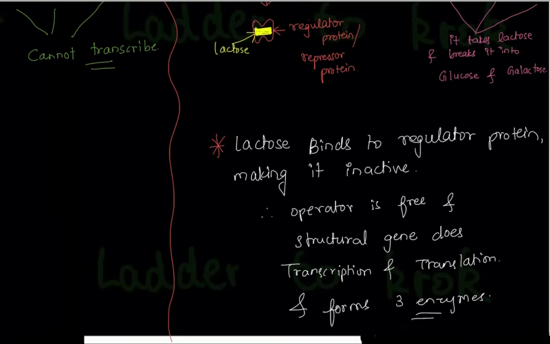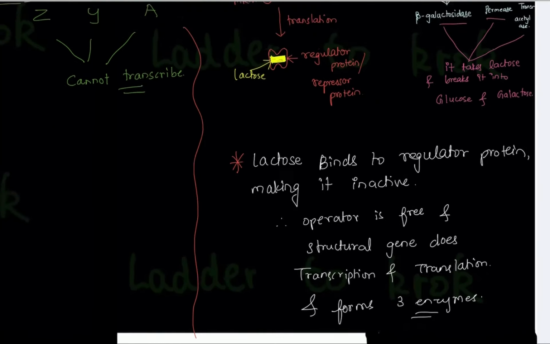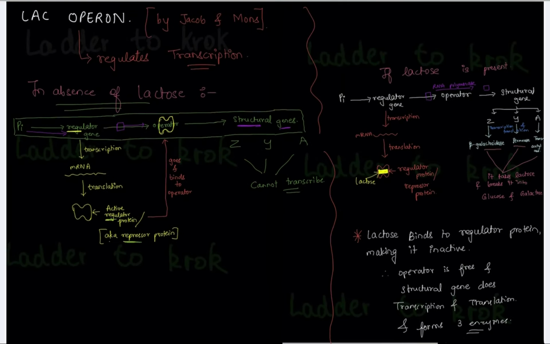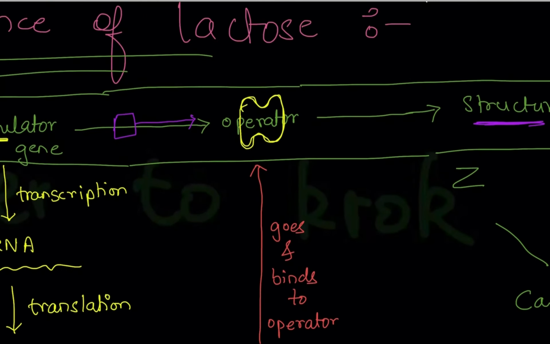The enzymes' names I have written above. So this was the summary for if lactose is present. And if lactose is absent, you already know that this repressor protein will go and bind to the operator, and therefore RNA polymerase cannot go forward. So this purple color which you're looking at, write down, this is RNA polymerase.